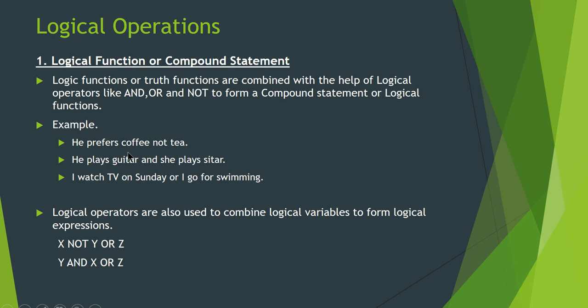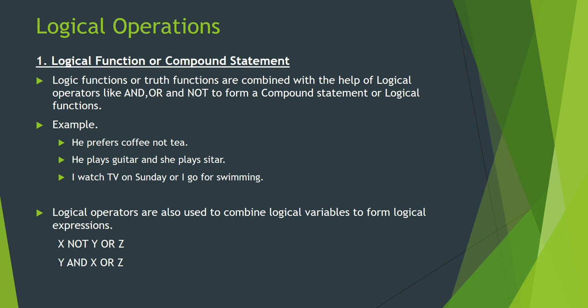This statement is combined with the not operator: he prefers tea, not coffee. Similarly, he plays guitar and she plays sitar. Here there is one statement and another statement, and these two statements are combined with the operator and.